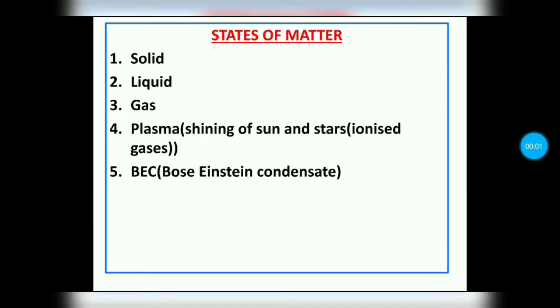States of matter: solid, liquid, gas, plasma, and BEC. These are the five states of matter. Solid, liquid, gas, we are familiar with. Plasma is the fourth state of matter, and the fifth state of matter is the Bose-Einstein condensate. Plasma is nothing but ionized gases. Because of the presence of plasma inside suns and stars, they shine. BEC, Bose-Einstein condensate, was discovered by two scientists, Satyendra Nath Bose and Einstein. Here they provided gases at extremely low densities.